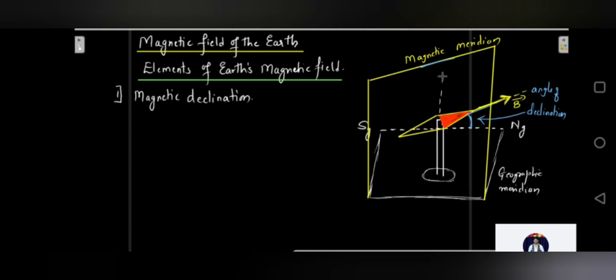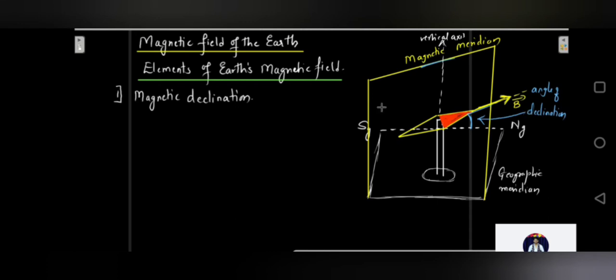This yellow color is the horizontal plane, and it should rotate about this vertical axis, as you can see in the figure. This angle which I have marked is the angle the needle makes with the geographic north-south direction, so it's called the magnetic declination or the angle of declination.